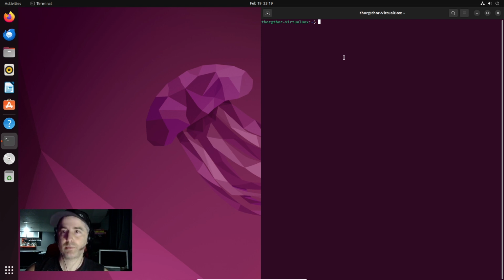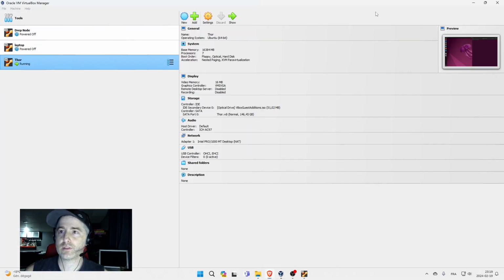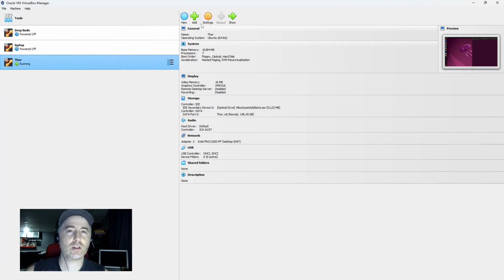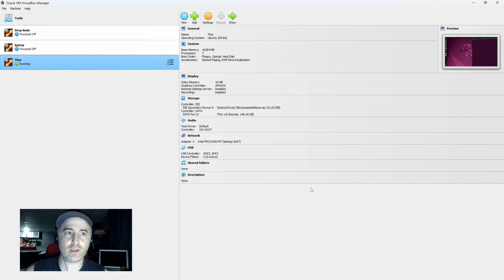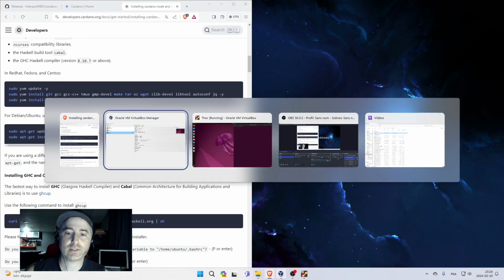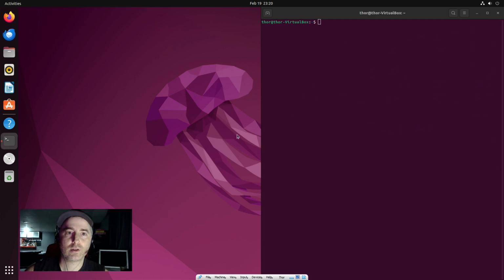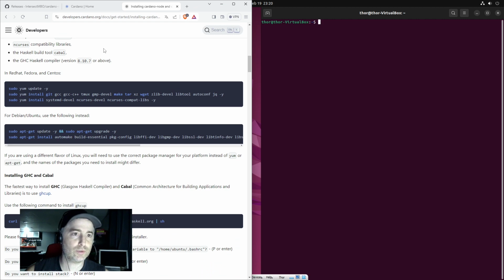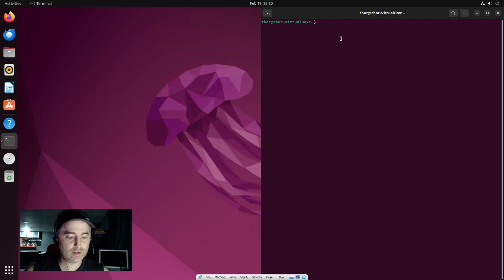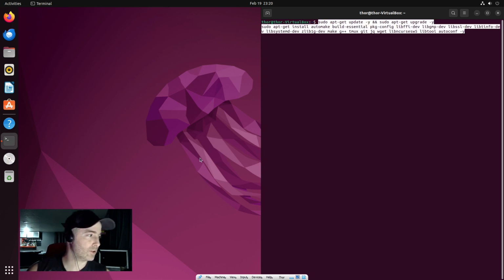Copy. Oh, I can't paste it. I have a similar problem to the one you had. Alright, so let's make it pasteable. Settings, Advanced, Shared Clipboard, Bidirectional, okay. And let's see if it worked. So I will try to copy from here and paste it there. Control-Shift-V. It works.